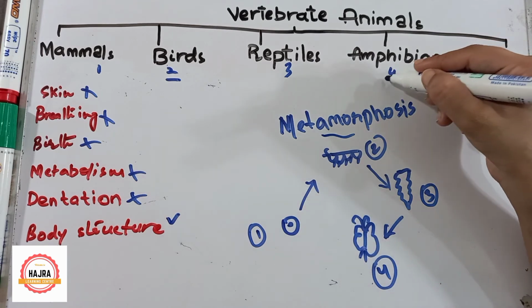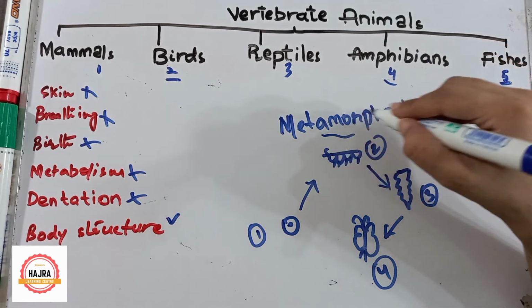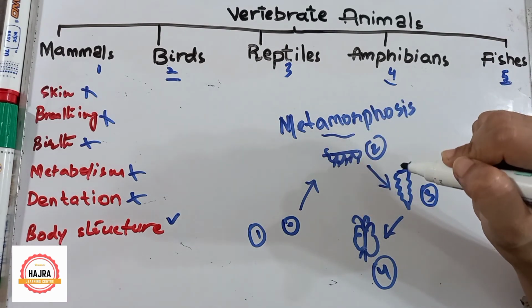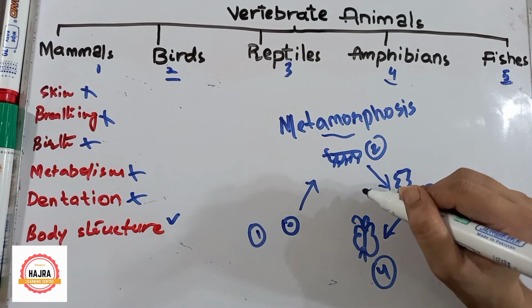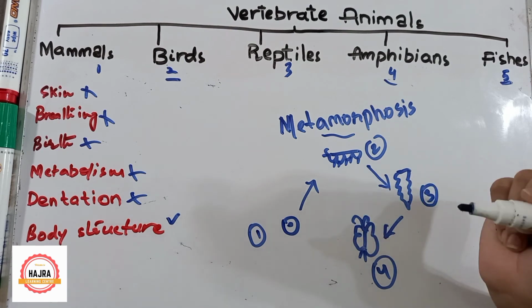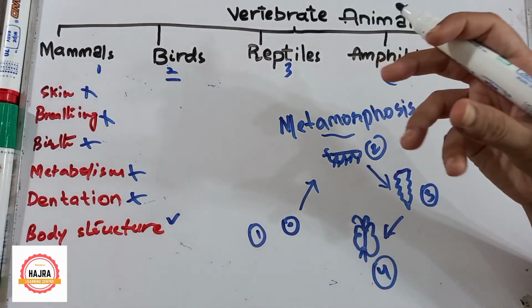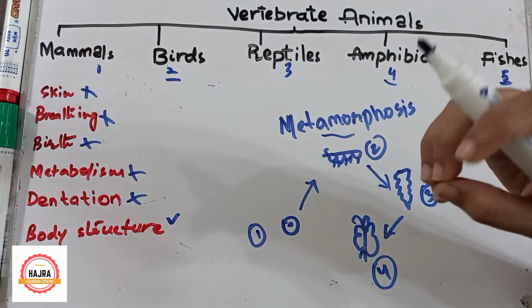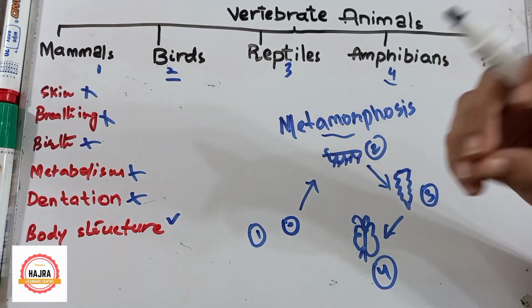It is seen in amphibians as well. A frog does the same metamorphosis process. The first stage is egg, then embryo, then tadpole, and then frog. So all four shapes of the frog are different. This is called metamorphosis, a change in the structure of an animal's body.